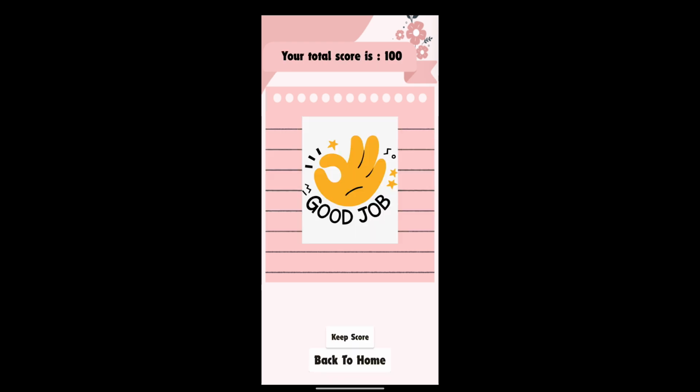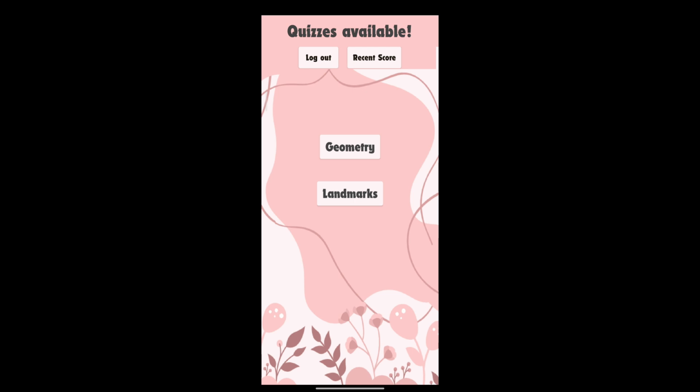And at the very end, the user can see their total score, which is 100 here, which means each right answer is 10. And since they got everything right, they get 100. From here, they can do keep score and then go back to the home screen.